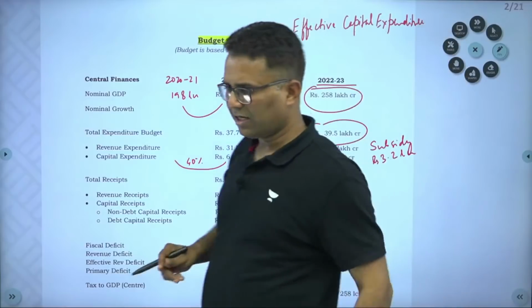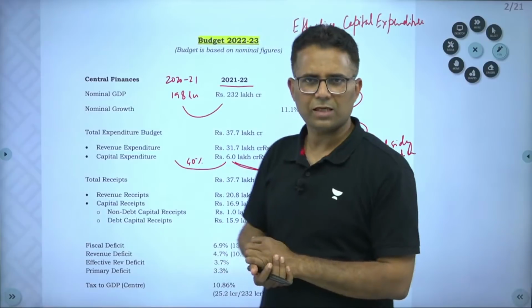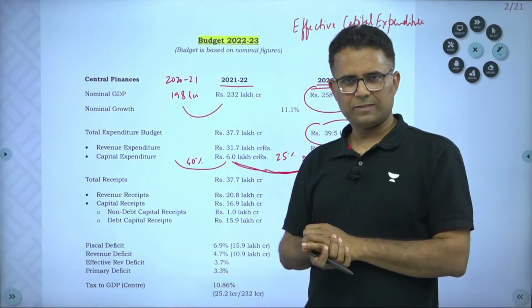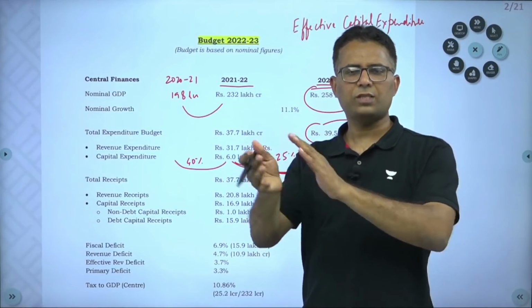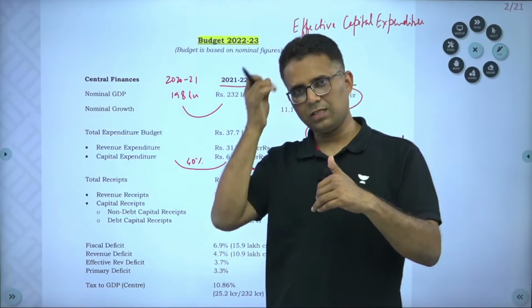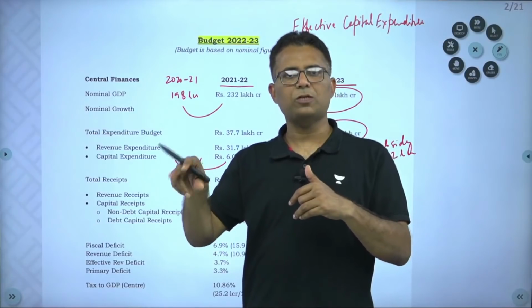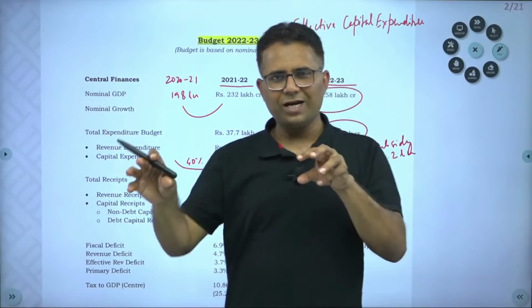This is a new term which I have found mentioned in the budget document this year. What is effective capital expenditure? I hope that you know effective revenue deficit. Actually what happens is, the central government gives grants to states. From the central government side it is a grant, a revenue kind of expenditure, but states are asked to spend on capital expenditure.